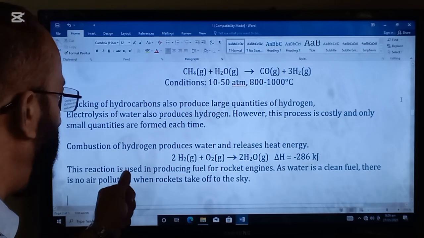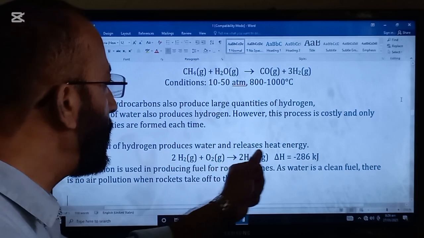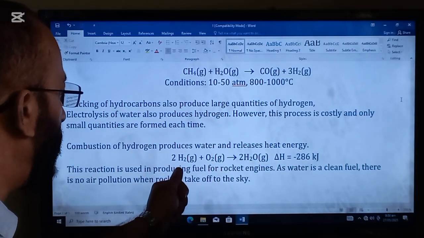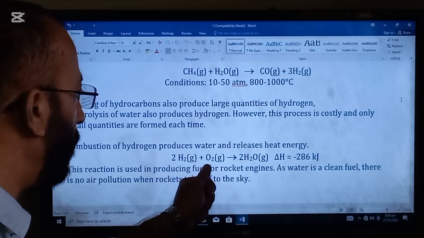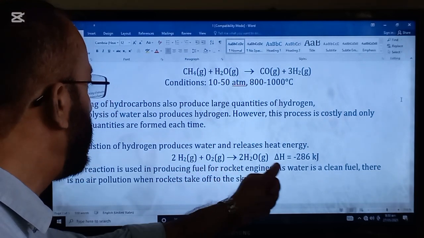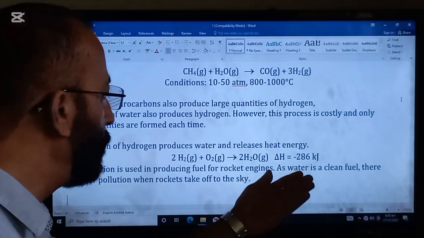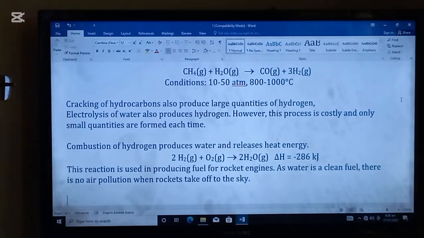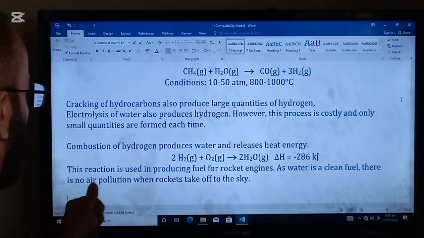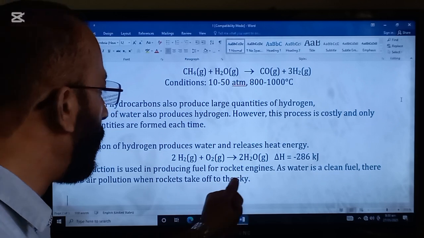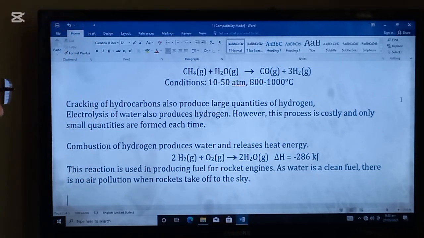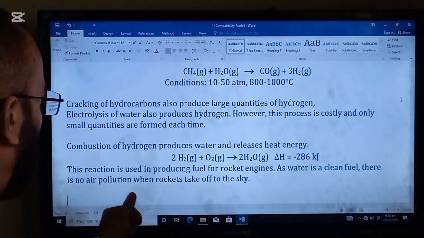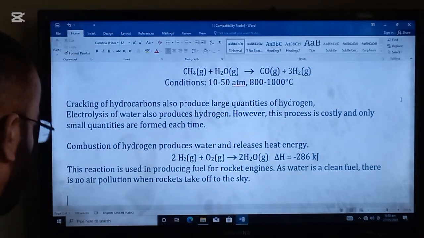Combustion of hydrogen produces water and releases heat energy. And here is the reaction. When hydrogen is burned in a plentiful amount of oxygen, water is produced and 286 kilojoules of energy is released into the environment. This reaction is used in producing fuel for rocket engines. As water is a clean product, there is no air pollution when rockets take off to the sky.